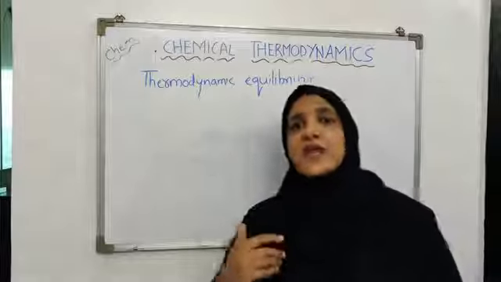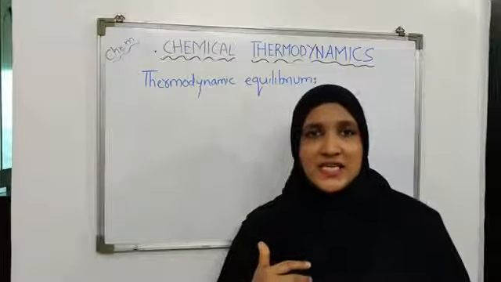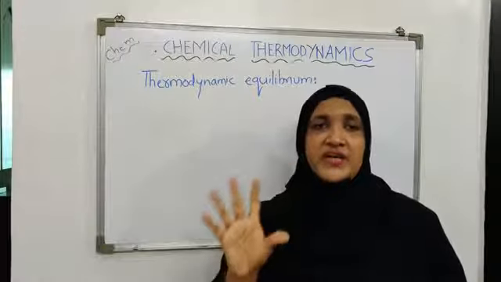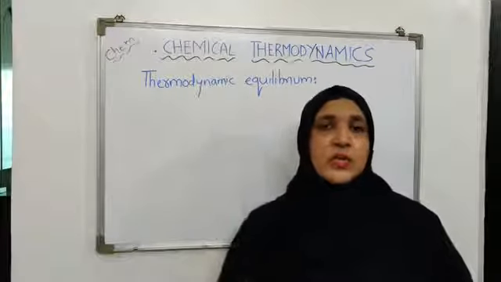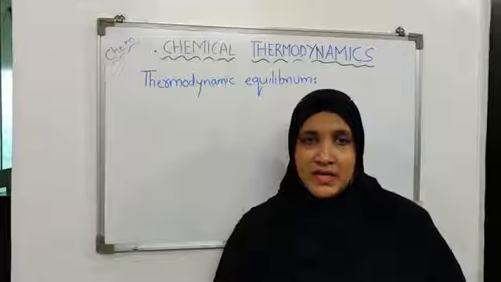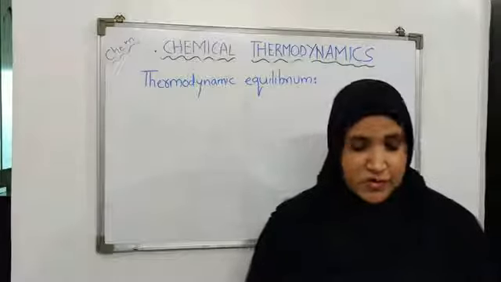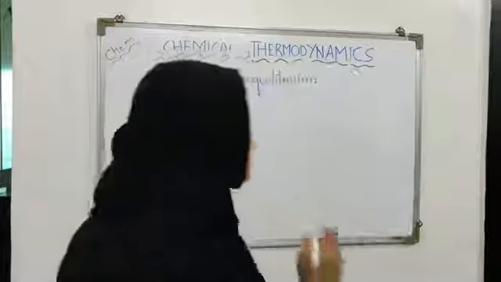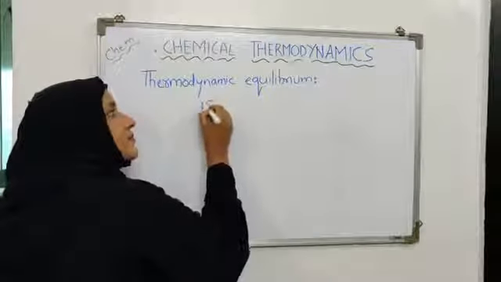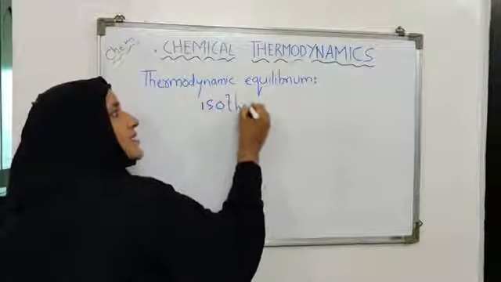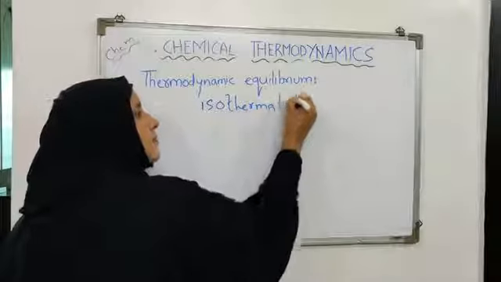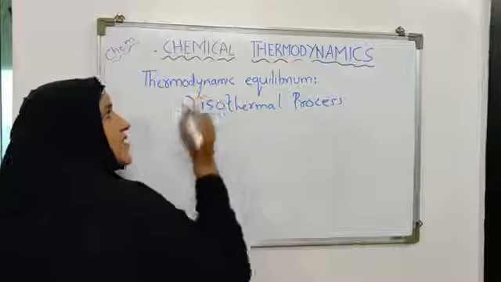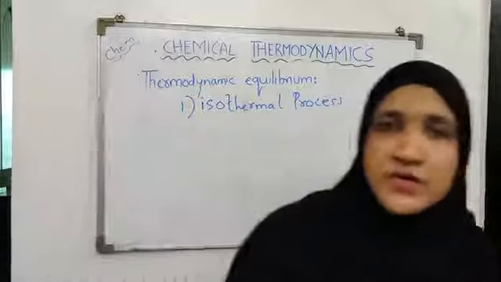Now there are different types of processes which we can study in thermodynamics. Basically we will discuss in detail only five types of processes which we are going to learn in chemical thermodynamics. The first process we'll discuss today is the isothermal process. Which process? Isothermal process. This is the first type of process which we will discuss today.